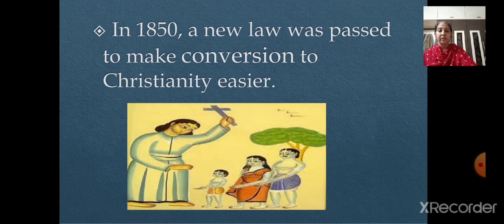Now, again, what happened in the year 1850? A new law was passed to make conversion to Christianity easier. But this law allowed an Indian who had converted to Christianity to inherit the property of his ancestors. Then many Indians began to feel that the British were destroying their religion, their social customs, and their traditional way of life.